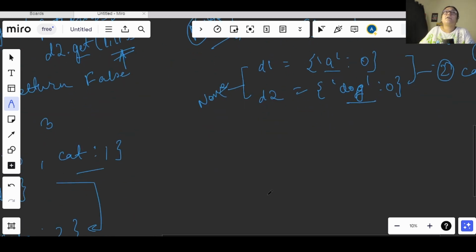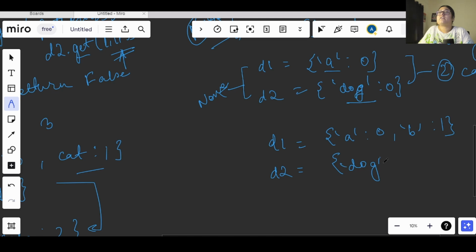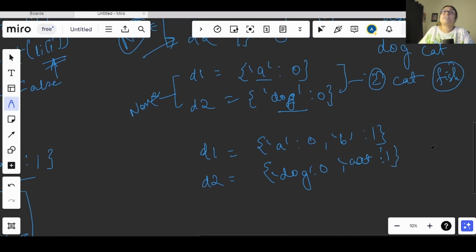After this, again using the first index we will insert the values. So here we will have a with 0 index and b with 1 index. In the same way d2 will also get updated, with dog as 0th index and cat as first index. Now in the third iteration, we will check whether the values at the second index exist in this dictionary or not. It does not exist, so again we will be returning none from here.